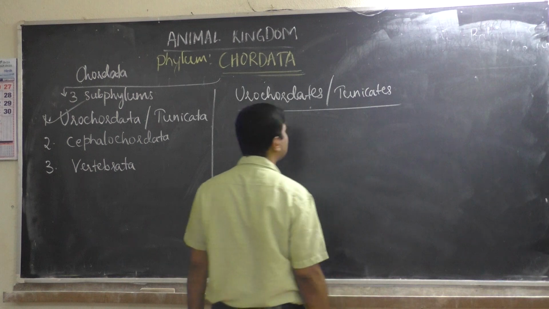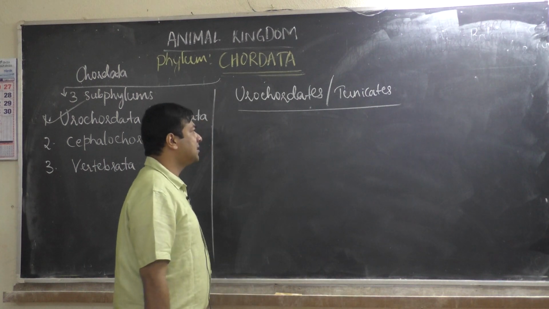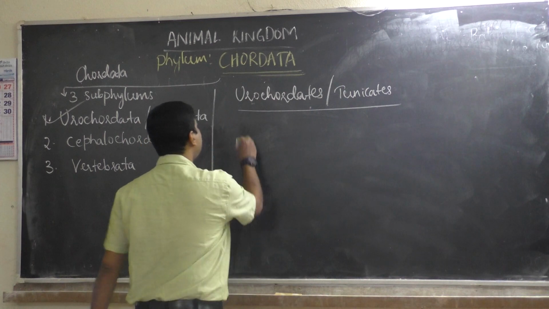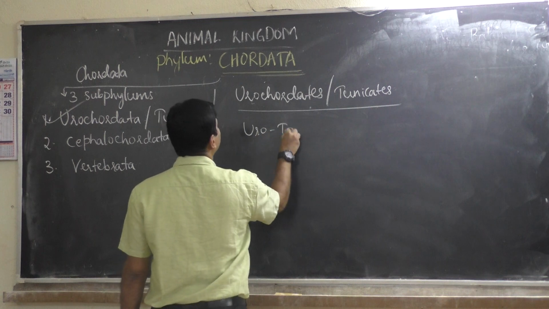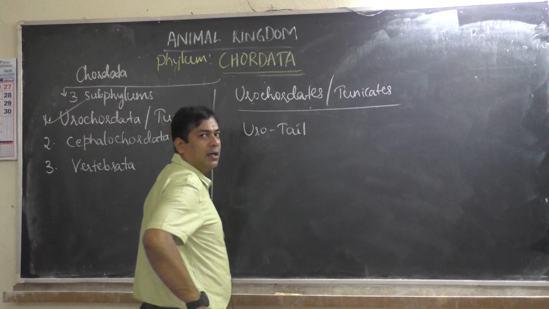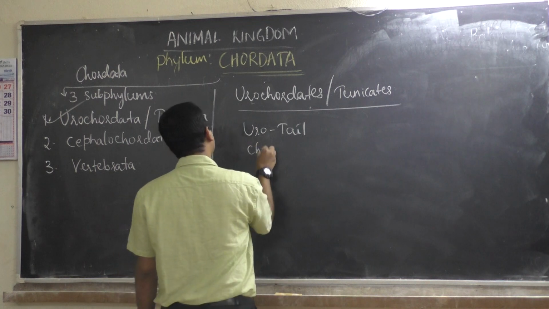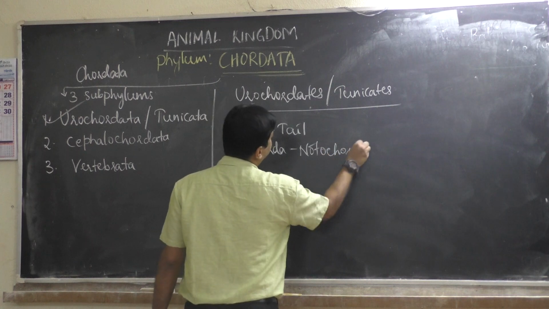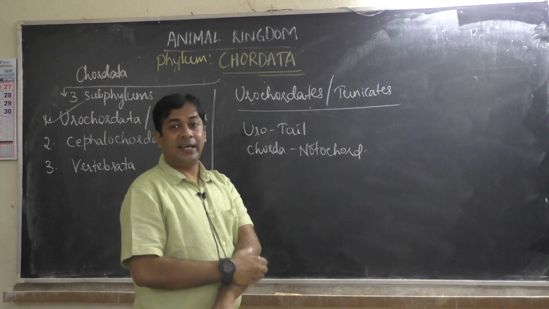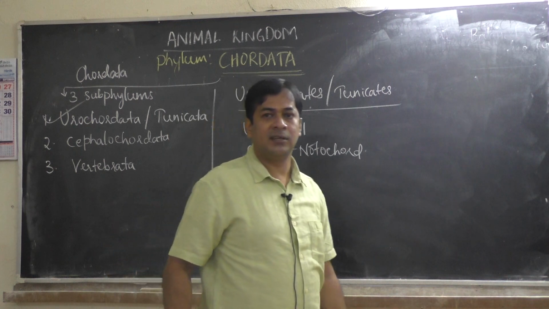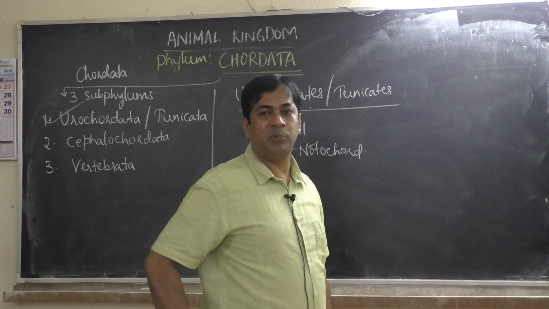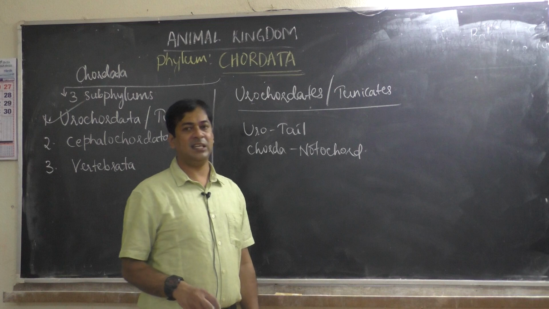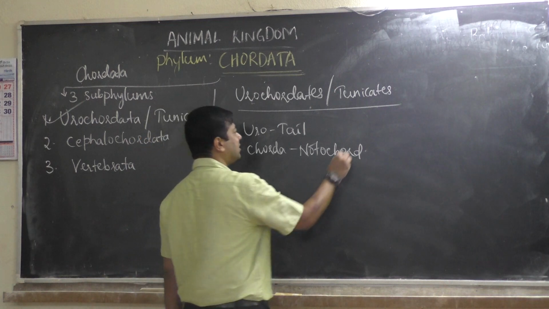Many animals come under this subphylum. But before we discuss these animals, let us see what urochordate means. Word meaning: uro means tail, chorda means notochord. So notochord is present only in the tail portion, not the remaining part. That too, surprisingly, only in the larval stage, only in the embryonic stage.